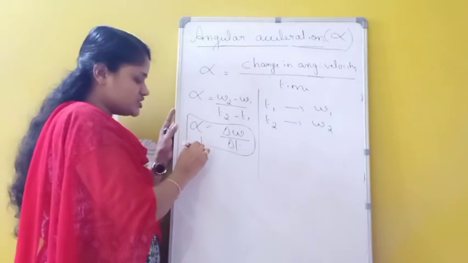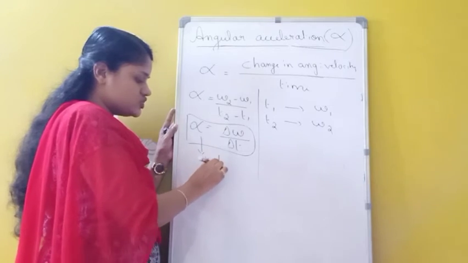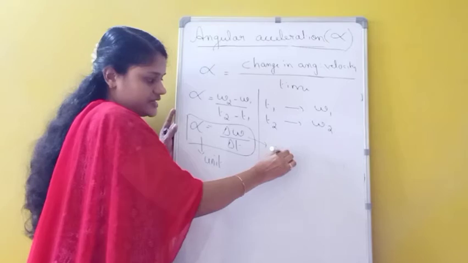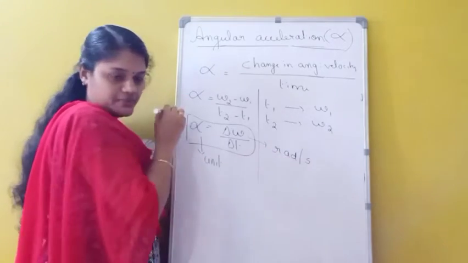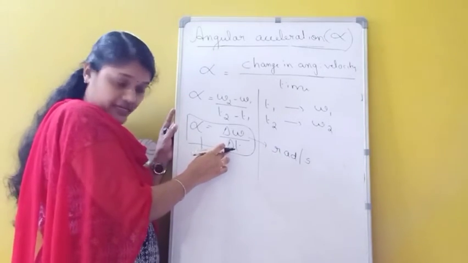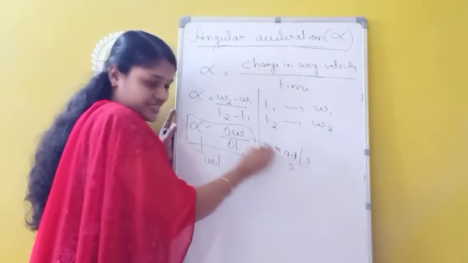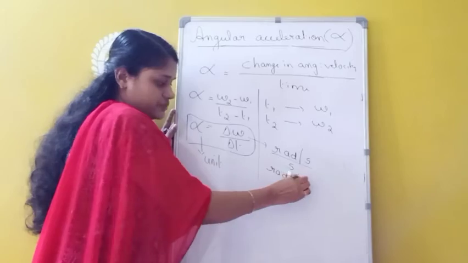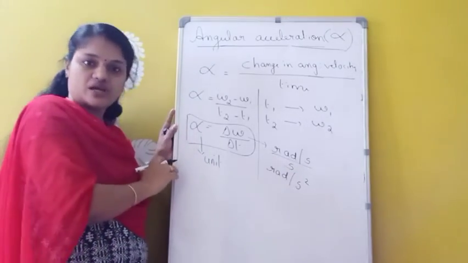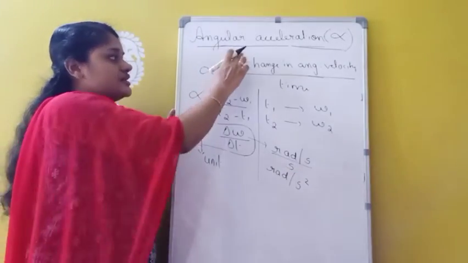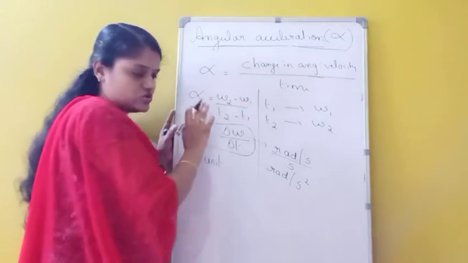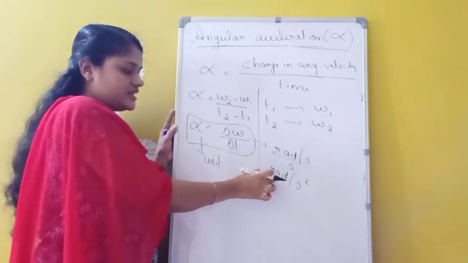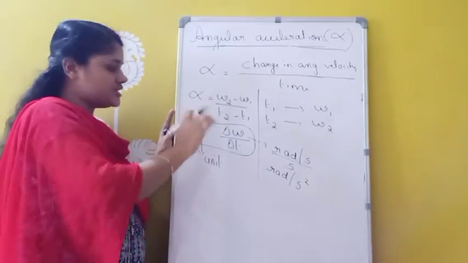Then what is the unit of alpha? We know the unit of angular velocity is radians per second. Then again we are dividing by time, so we have to divide one more time by second, and you get radian per second square. This radian per second square is the unit of angular acceleration, defined as the rate of change of angular velocity, delta omega divided by delta t.